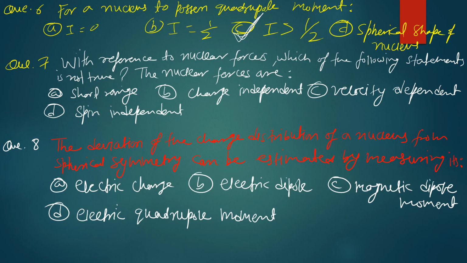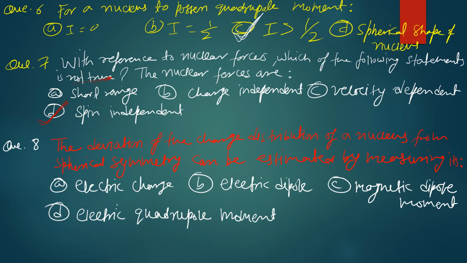Now question number 7: with reference to the nuclear force, which of the following statements is not true? Option A, the nuclear forces are short range; option B, charge independent; option C, velocity dependent; option D, spin independent. We already discussed that the nuclear forces are spin dependent. So option D is wrong here, because the statement is not true, so option D is correct. Nuclear forces are spin dependent, but here it is written that they are spin independent. Now move to the next section.